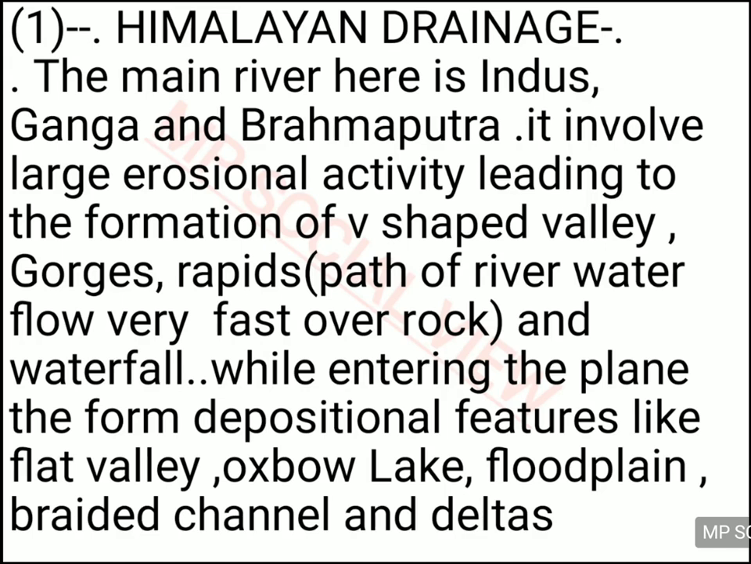And braided channels. Braided is the hairstyle of girls. So the way their channels flow is like a braided hairstyle. And they make deltas. Deltas are the triangular landforms made by the depositional material of the rivers. And an oxbow lake is a lake in the shape of the bow of an ox. Alright, so they make so many physical features while depositing erosional material also.